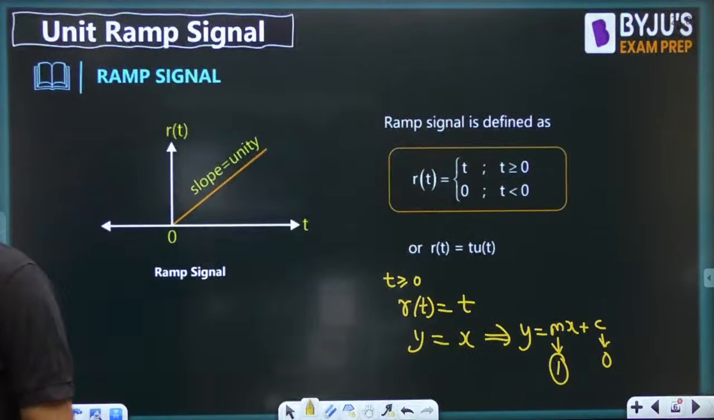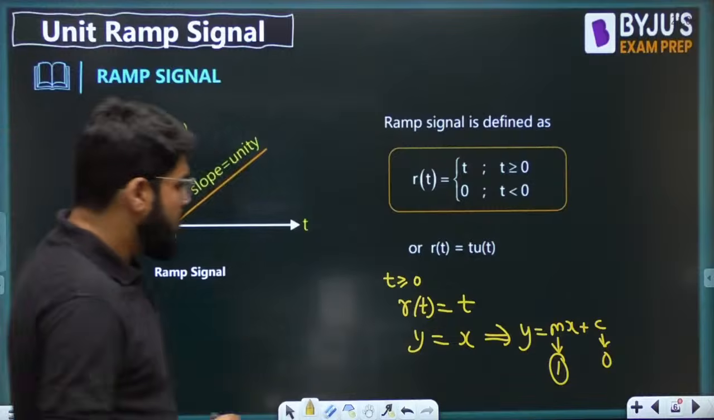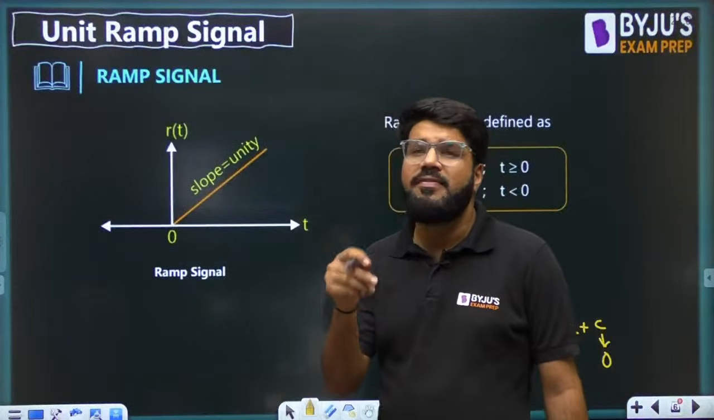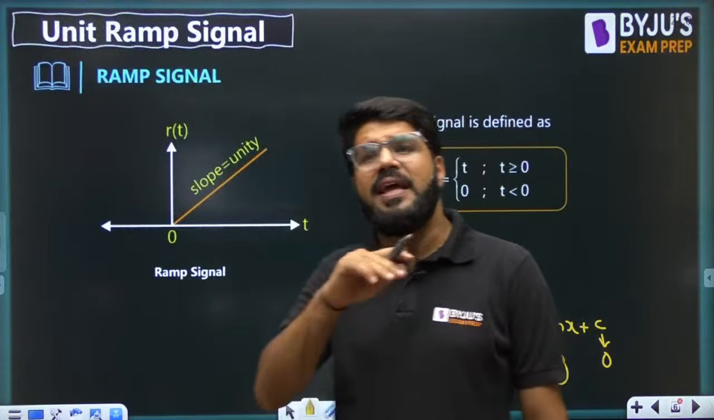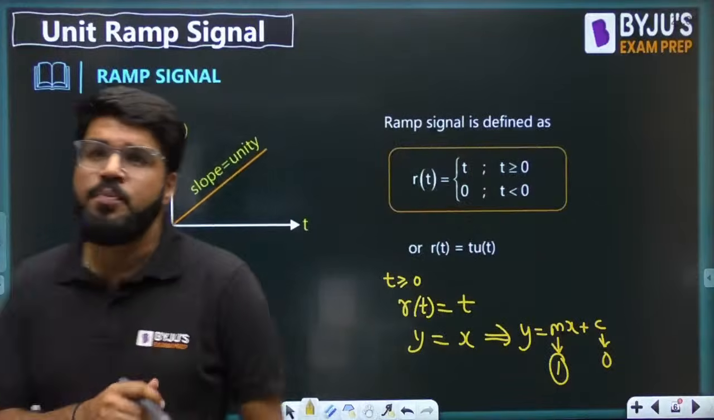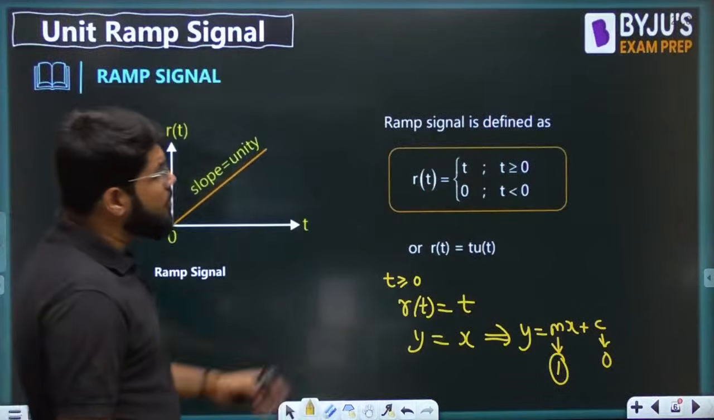You get a straight line passing through origin, but that has the unit slope. Okay, and that is why we call it unit ramp. So unit ramp is used to represent the signal when the slope is unity. In general, any straight line would be represented by ramp signal. It may have any other slope as well. Okay, so r(t) equal to t for t greater than 0.